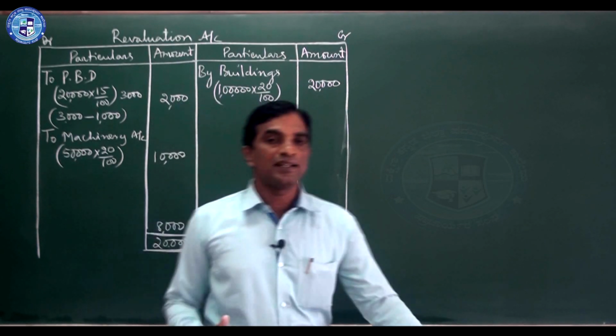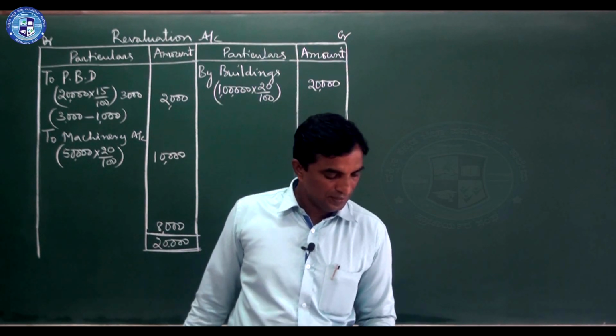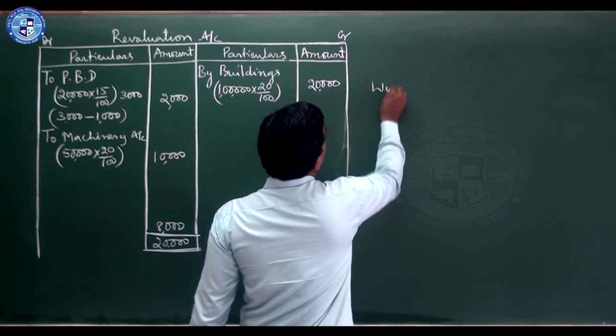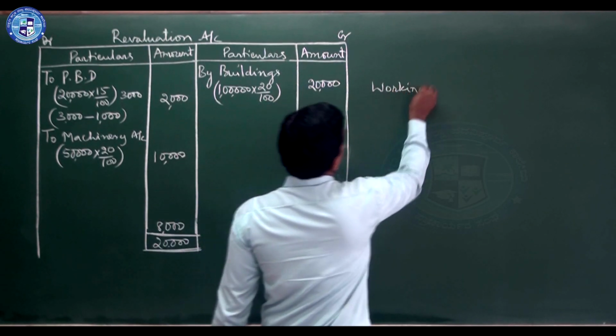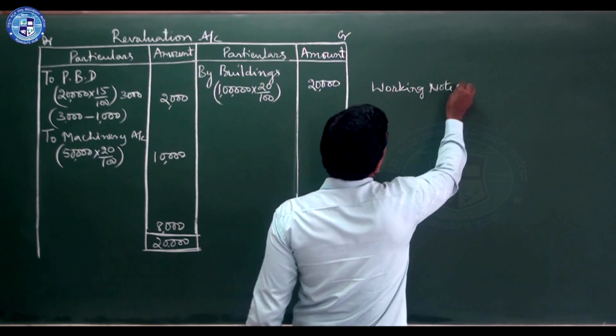Now the thing is, you should see the old ratio. They have not given old ratio, they have given capital ratio. So you should find out, just we do one working note. Working note. Without working note also you can calculate.